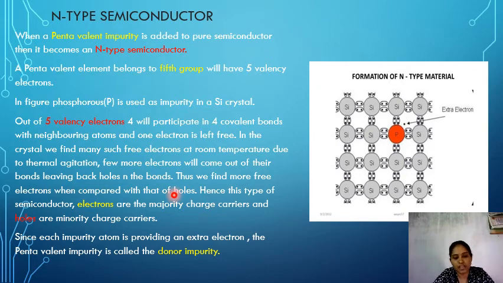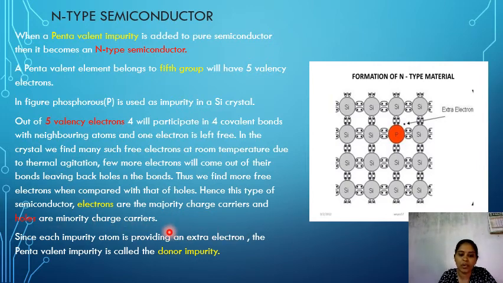There is an extra electron, which always tries to be donated for stability. That's why this is called a donor impurity. This N-type semiconductor has more electrons when compared to the holes. Here electrons are the majority charge carriers and holes are the minority charge carriers.